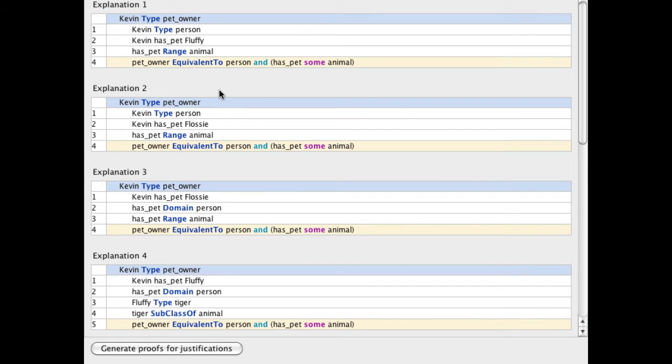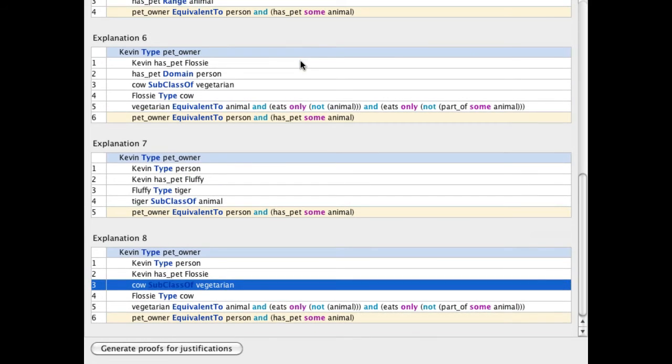Here we have 8 justifications for the entailment Kevin type pet owner. So Kevin is an instance of pet owner. These are taken from the people and pets ontology. And we're going to take a look at this last justification here, explanation number 8. This is a justification for Kevin type pet owner, and there are 6 axioms in this justification.